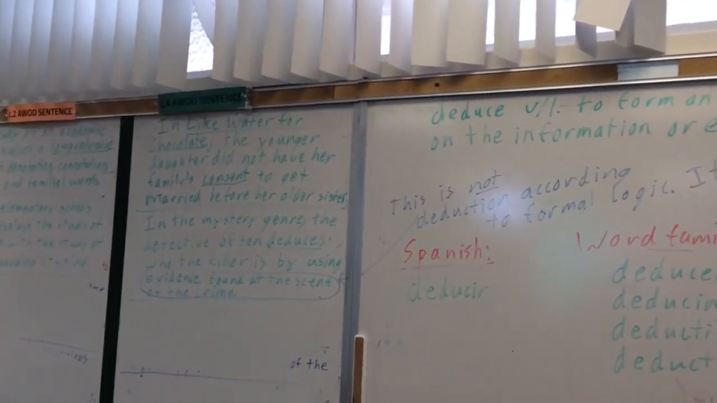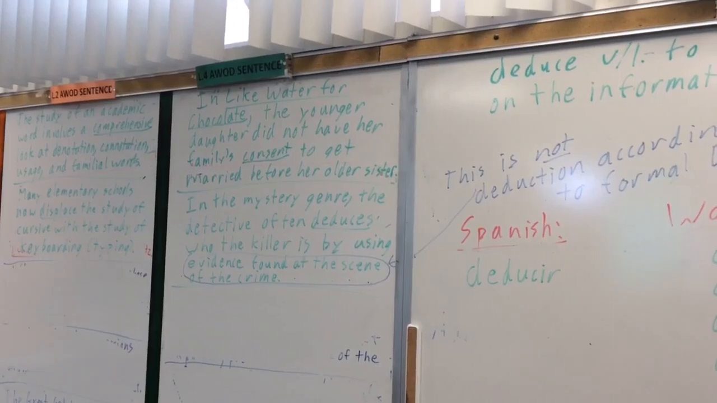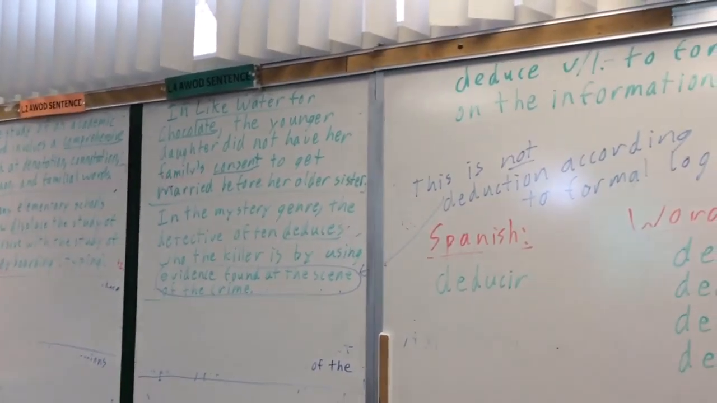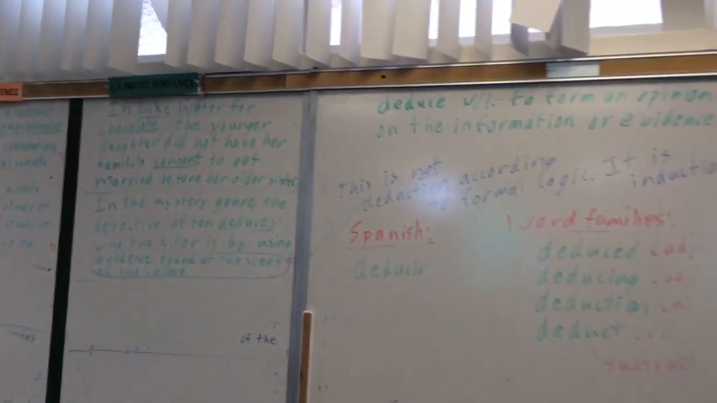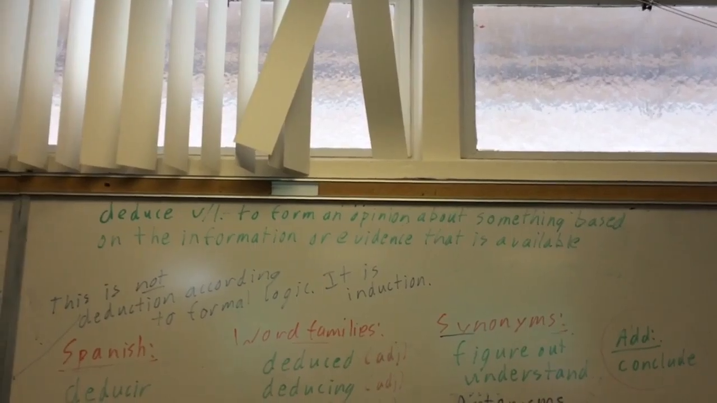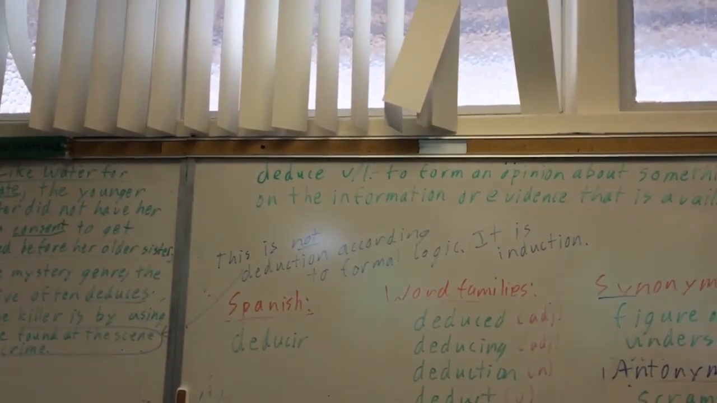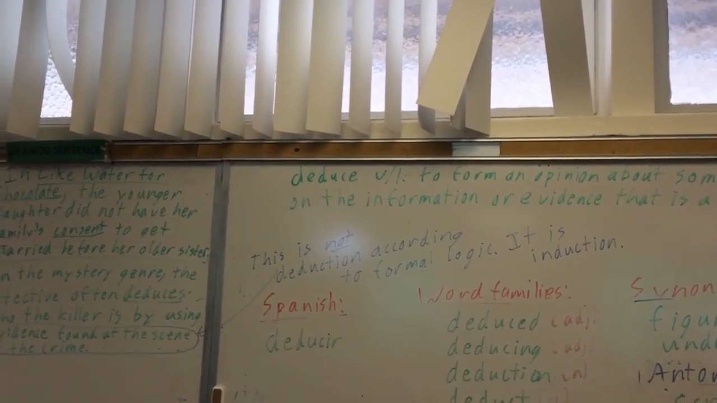So here's the sentence that you're going to copy on the back of your card. It says, in the mystery genre, the detective often deduces who the killer is by using evidence found at the scene of the crime. So in the everyday definition, we use evidence to reach a conclusion. Yes, we can say deduce for that. But in formal logic, that is not deduction. Why? Because it's not based on a rule.